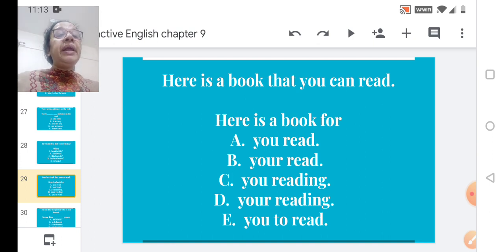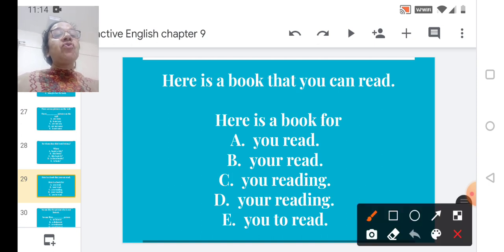D, your reading. E, you to read. Now, very simple. It's here is a book. It has to be option E, for you to read. The answer is option E. Here is a book for you to read. So in that E box, just put a tick.